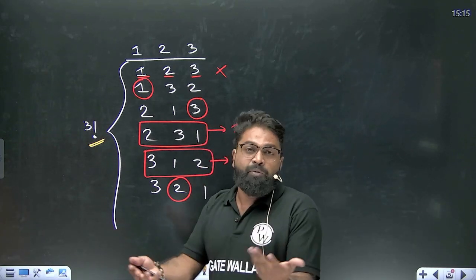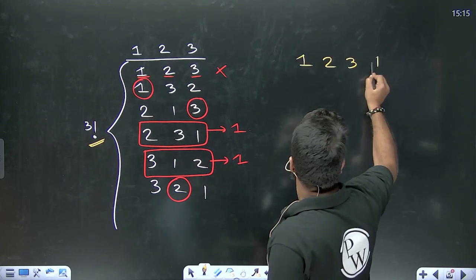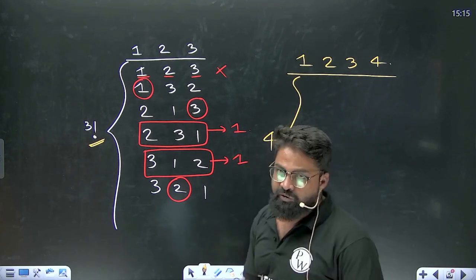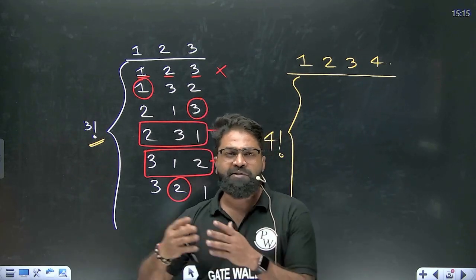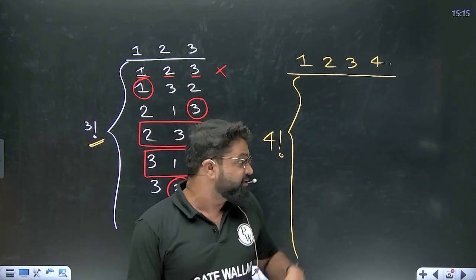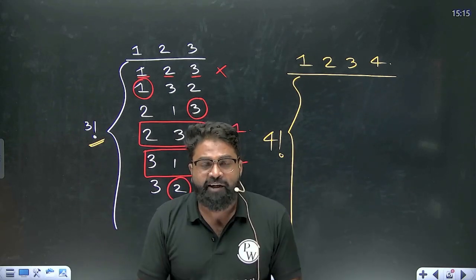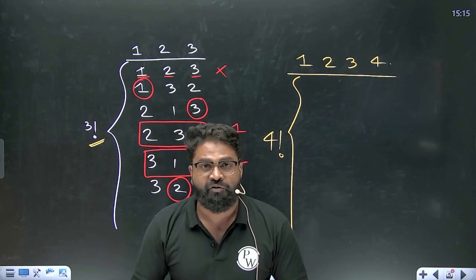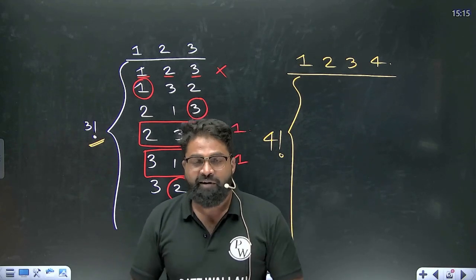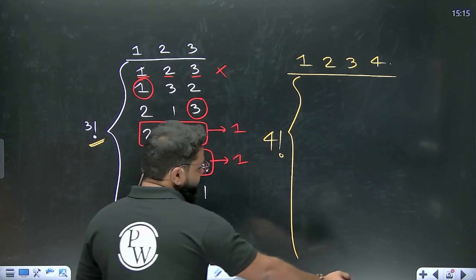What if we have 4 elements? Let's take 1, 2, 3 and 4. For this, again we have to do 4 factorial possibilities. What about 5 elements? What about 6 elements? See, n factorial goes to a very large amount. For example, for 4 factorial, we have to go through 24 possibilities. For 5 factorial, we have to go through 120 possibilities. So sir, is there any formula so that we can derive it? Yes, definitely we have one formula. So let's try to find out that formula.